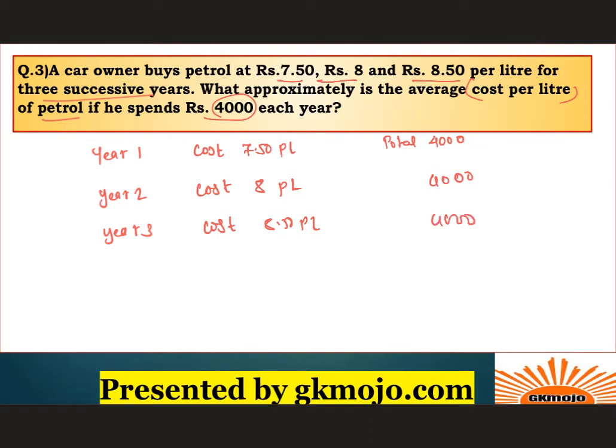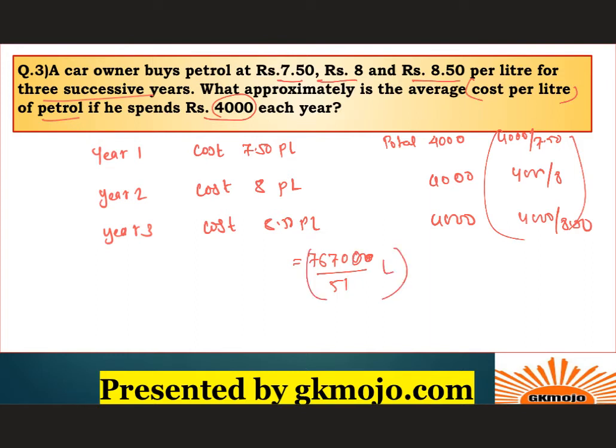Alright, so first you need to get the quantity. What is the total quantity of petrol he has consumed in 3 years? So over here it would be 4000 by 7.50. Here it would be 4000 by 8. Here it would be 4000 by 8.50. Once you add all of this, you'll get the total quantity, and the total quantity comes out to be 76700 upon 51 liters.